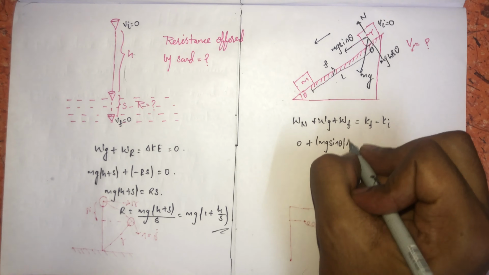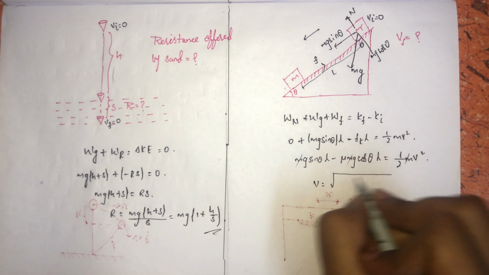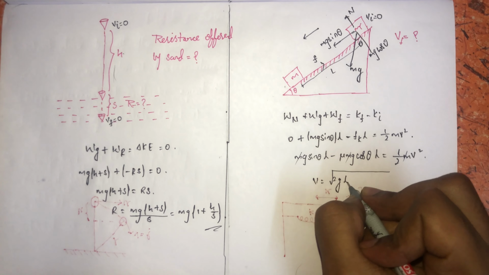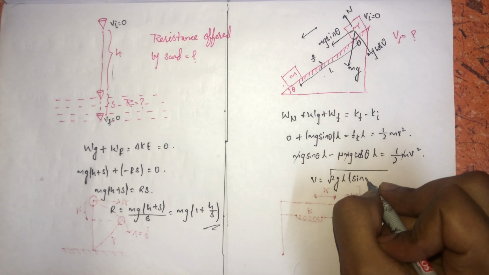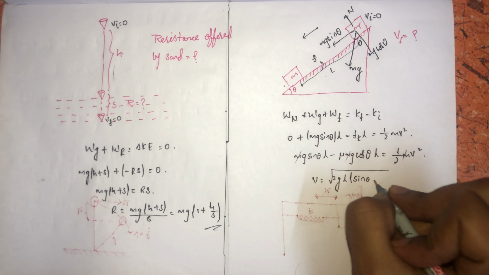So mu mg cos theta into L is equal to half mv square. Finally all the mass will get cancelled. Then we are left with velocity equal to under root 2gL times (sin theta minus mu_k cos theta), where mu is the coefficient of friction.